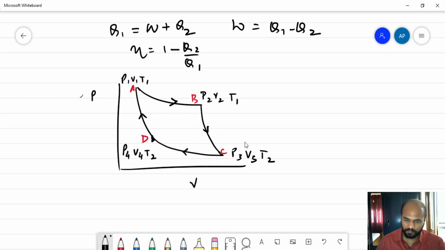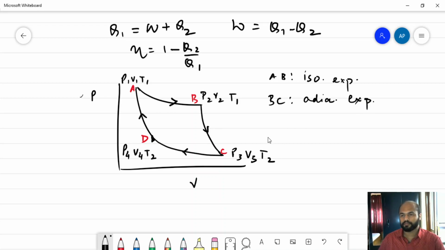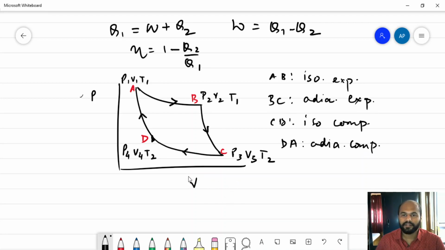There are in actual fact four processes happening here. AB is isothermal expansion. BC is adiabatic expansion. CD is isothermal compression. And DA is adiabatic compression. So we're going to analyze the work done in every process and thus see the net work done later.